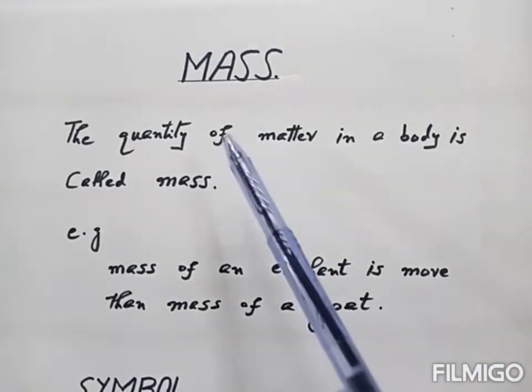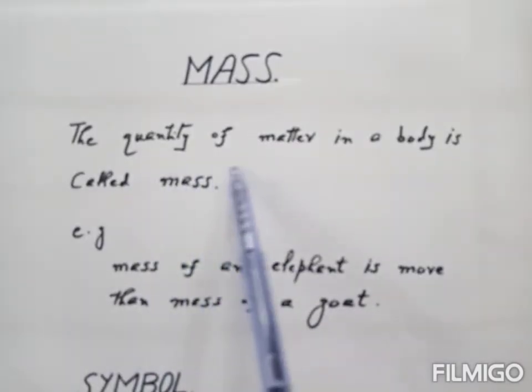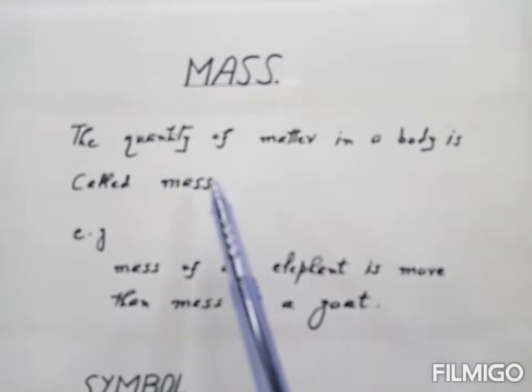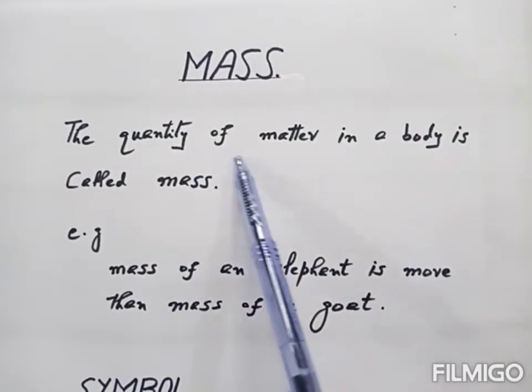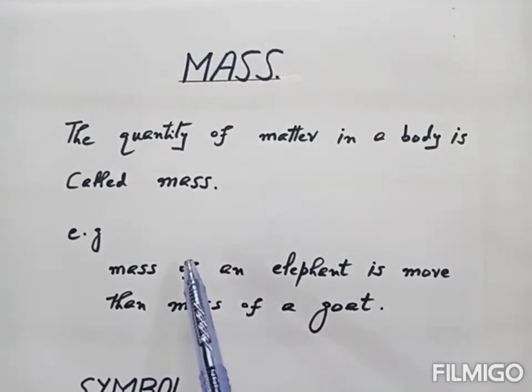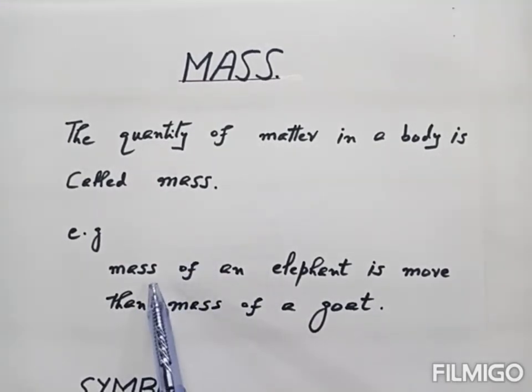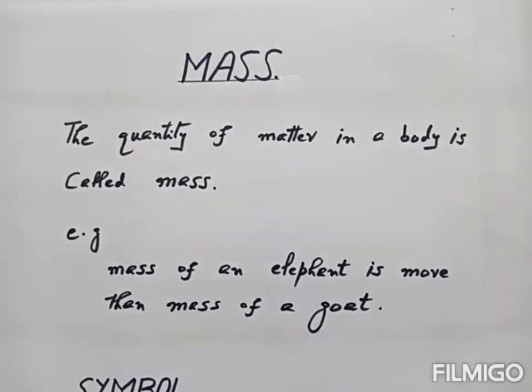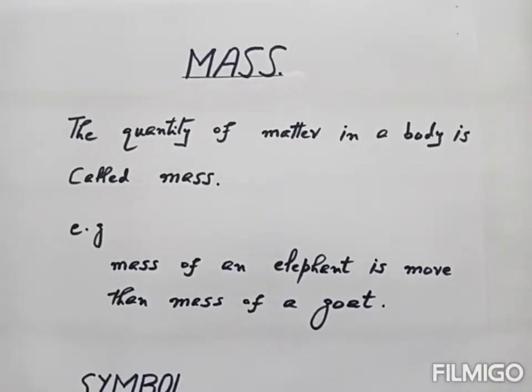Next is the mass. What is mass? The quantity of matter in a body is called mass. For example, different bodies have different masses. For example, mass of an elephant is more than the mass of a goat. So every body has its own mass.